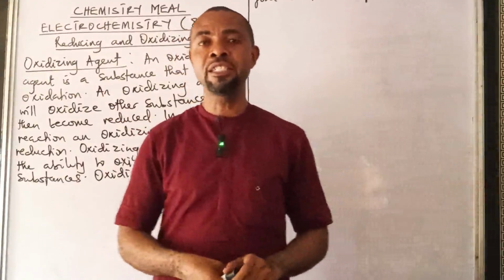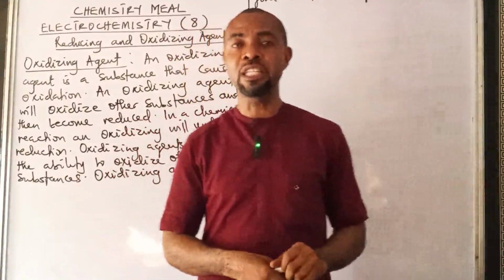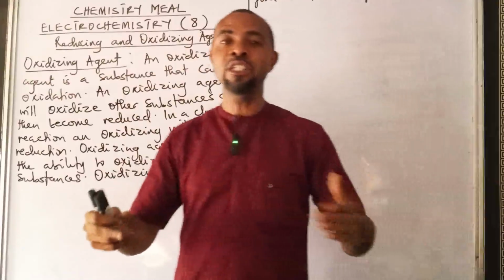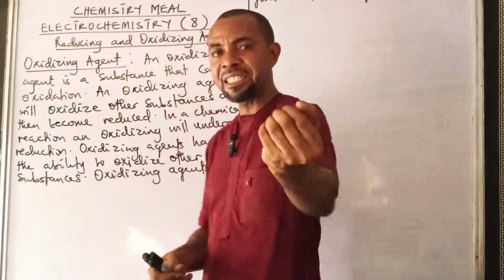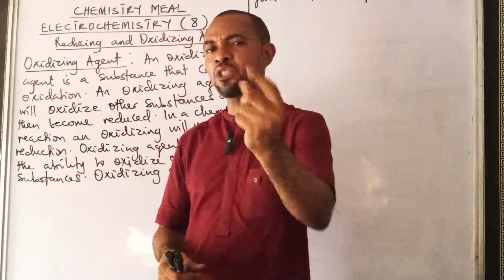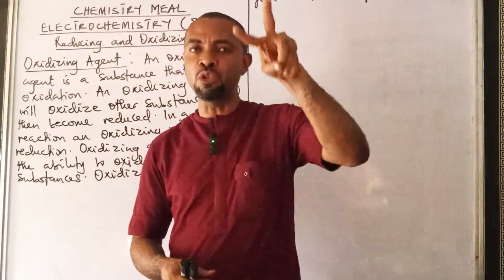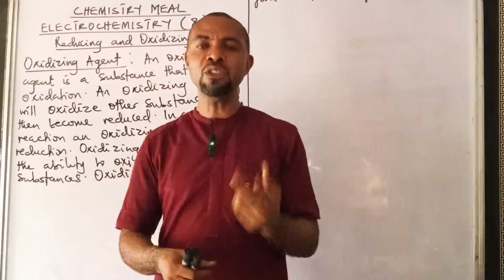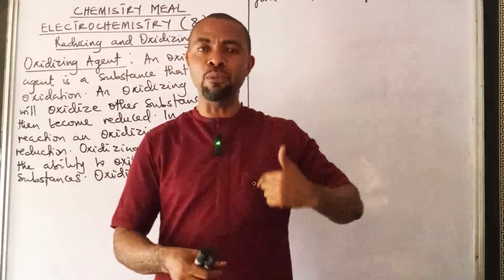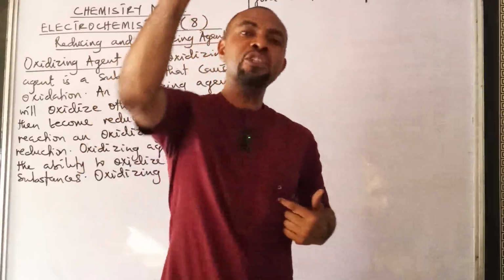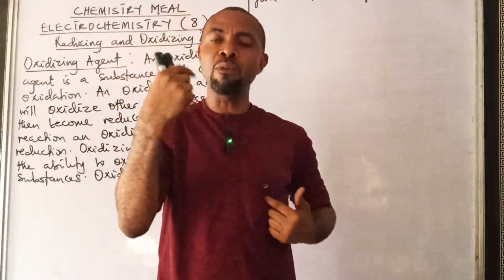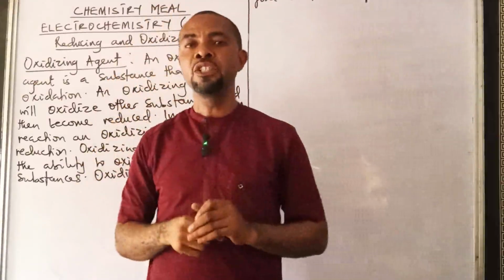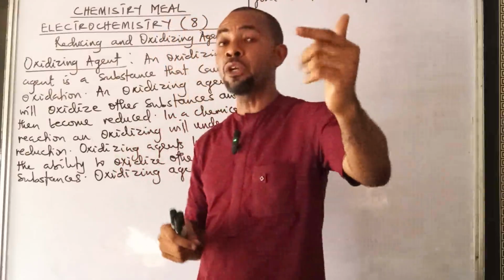A reducing agent will donate electrons to that oxidizing agent. So that's how it works. Oxidizing agent will do what? Accept electrons. That acceptance of electrons by an oxidizing agent will do two things. That acceptance of electrons will make the oxidizing agent to be reduced and make the other substance that is donating the electrons to be what? Oxidized.